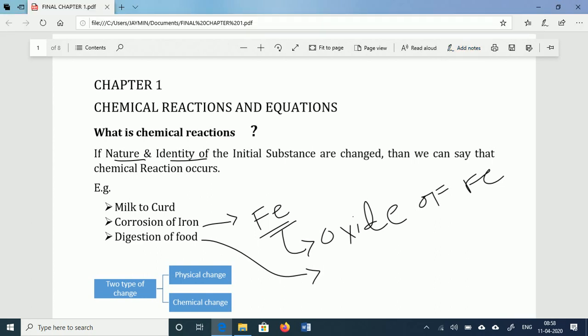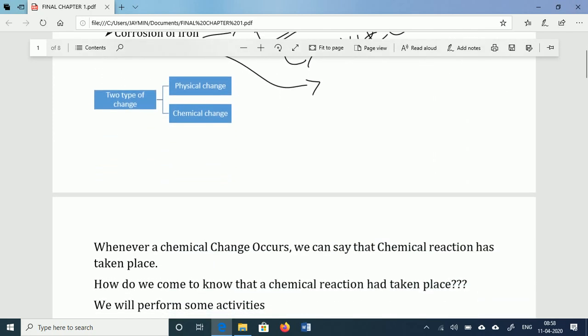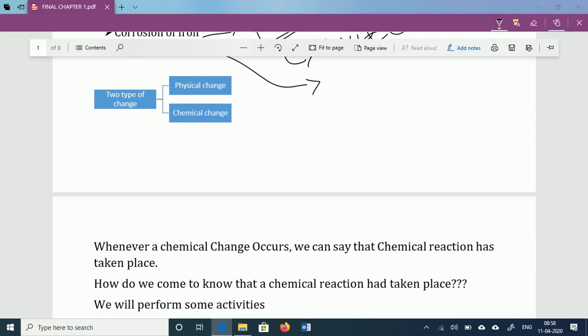Students, you already studied in 9th standard that there are two types of changes, physical change and chemical change. What is the meaning of physical change? Physical change means the physical character of the substance changes, for example water. Ice is converted into liquid water, and water is converted into vapor. Here the physical state changes, but the property, chemical formula and chemical structure of the water remain the same. So here it is not considered a chemical reaction, it is only a physical change.